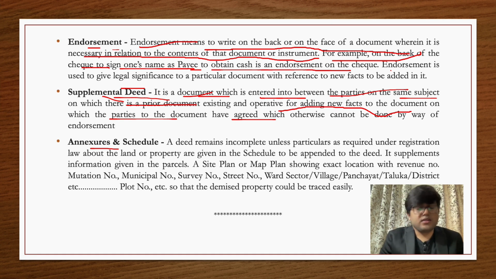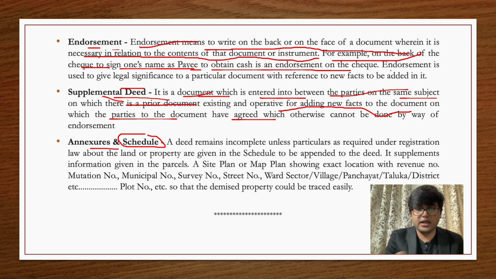The last part of a deed is the annexures and schedule. By annexures, you can basically provide the details or some documentation which are required for your deed. For example, if you are talking about a sale agreement, you should be giving a proper description of the property. Now that proper description will form part of this schedule.